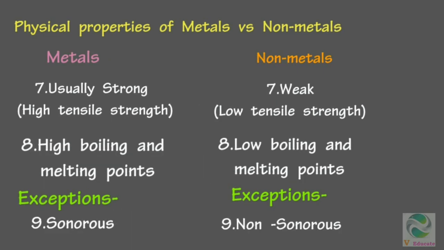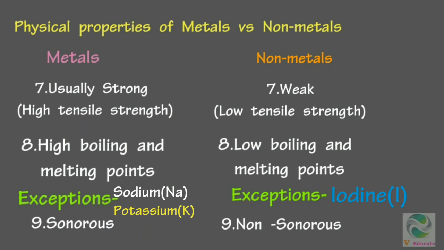Next, we shall move to the tensile strength property. Metals are usually strong. They have high tensile strength, but non-metals are weak. They have low tensile strength. Metals usually have high boiling and high melting points. Are there any exceptions? Yes, sodium and potassium have low boiling and melting points. Non-metals usually have low boiling points and low melting points. Here also have some exceptions. Iodine is a non-metal which has high boiling and high melting points.